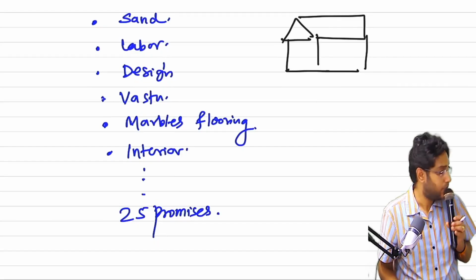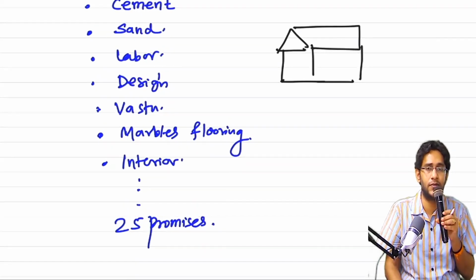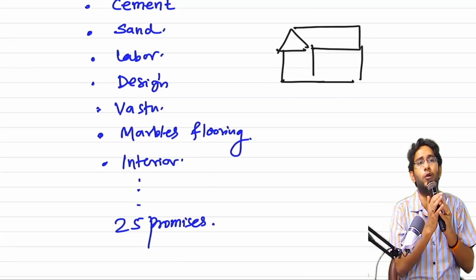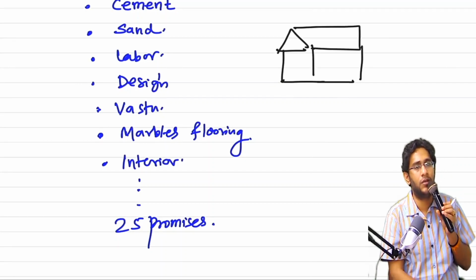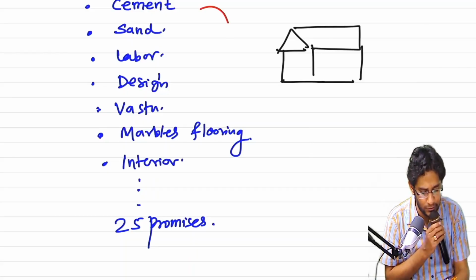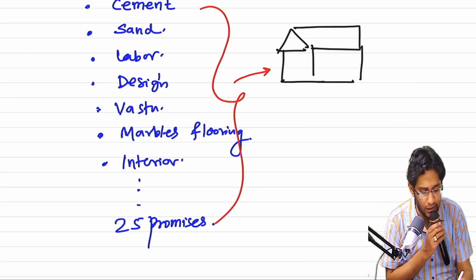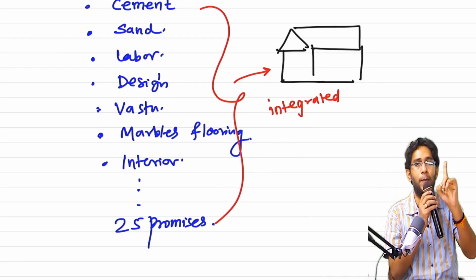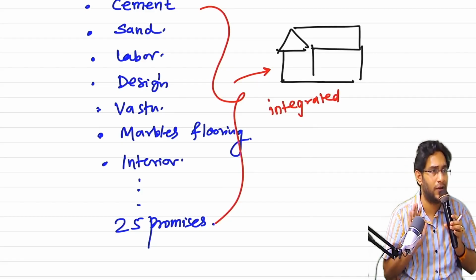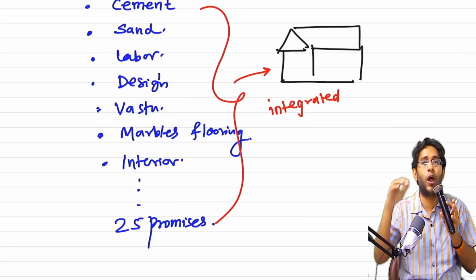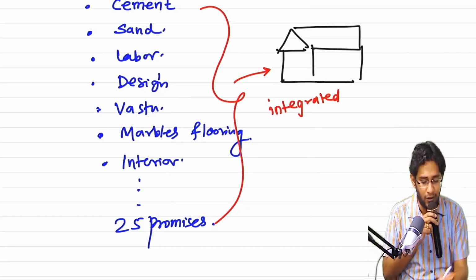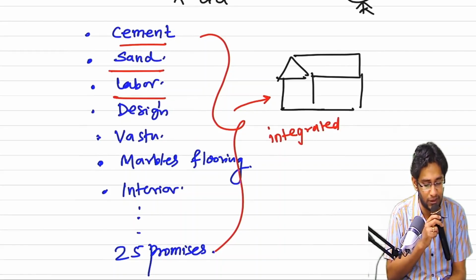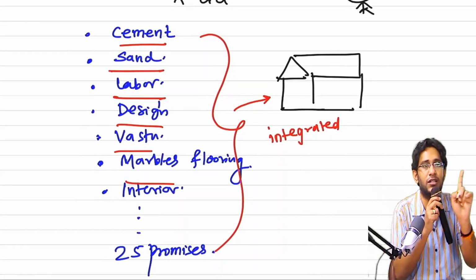But all 25 promises are going to be executed independently, are ultimately designed to give a single combined output. All these 25 promises are ultimately integrated into one combined output, which is a residential villa, isn't it, sir? The moment you are promising integration, that means indirectly, you know what you are saying? The benefit of this, the benefit of this, the benefit of this, the customer will not enjoy individually.